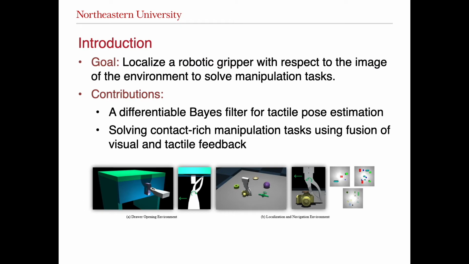Our main goal in this work is to localize the robotic gripper with respect to an image of the environment to solve manipulation tasks. We achieve this goal by introducing a differentiable Bayes filter that can estimate the position of a gripper using tactile information. Later, we use this Bayes filter to learn contact-rich manipulation policies that can fuse visual and tactile information.